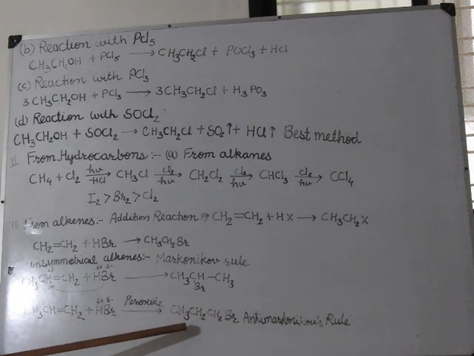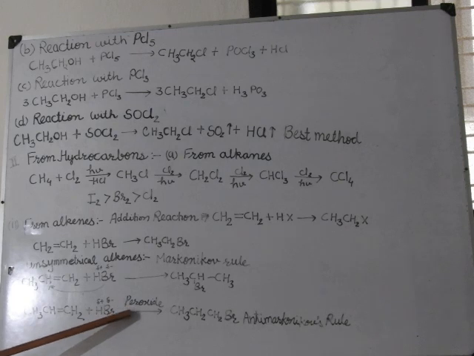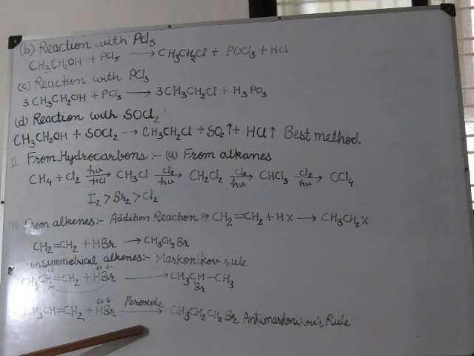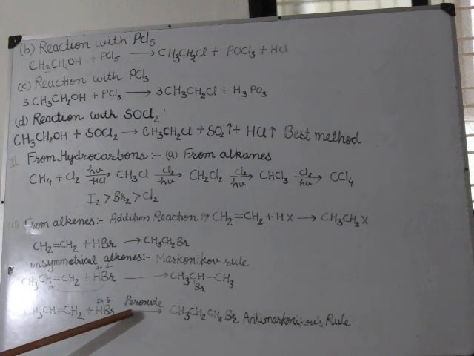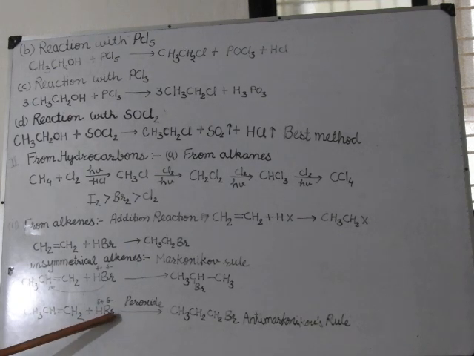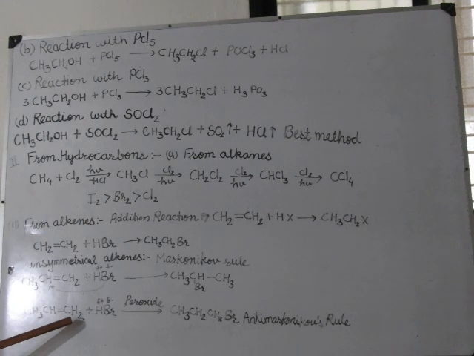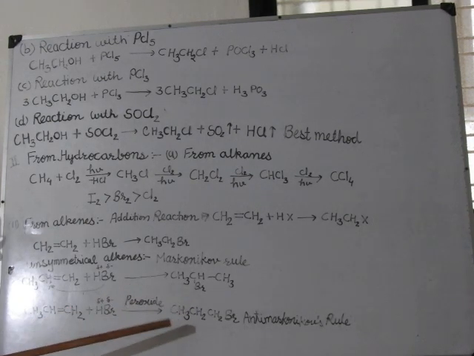Anti-Markovnikov addition is given by the peroxide effect. This is also known as the peroxide effect. A free radical mechanism takes place here. Bromide attacks on this side, where the number of hydrogen atoms is greater. So this is the anti-Markovnikov rule.